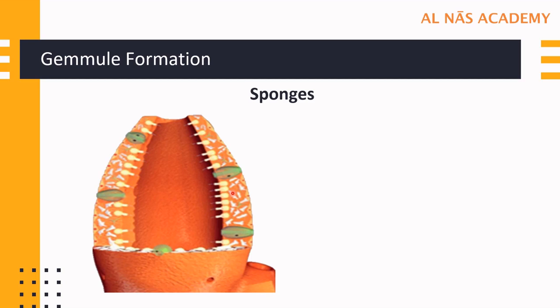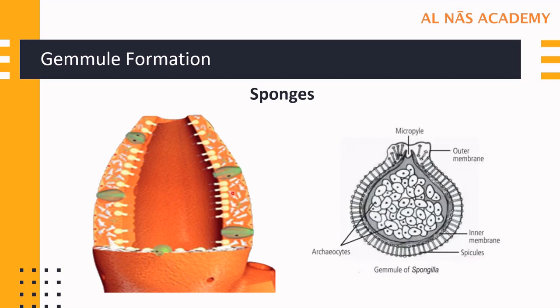So let us study the internal structure of a gemmule. When we look at the internal structure of a gemmule, we see there is a minute opening which is called the micropyle. There is also a peripheral layer and air chambers. Now these air chambers help gemmules to float in the air. Till here is it clear?